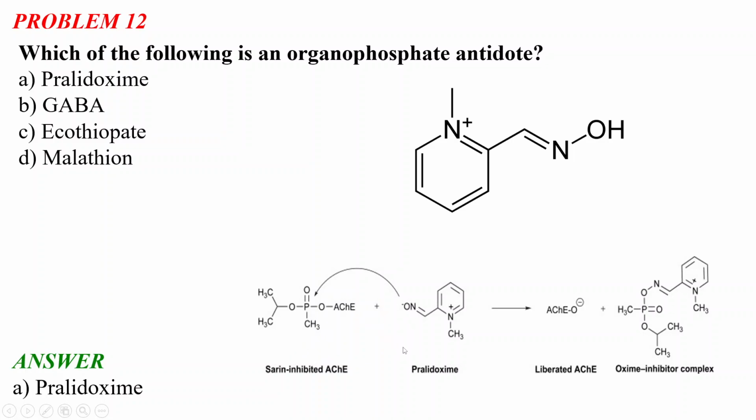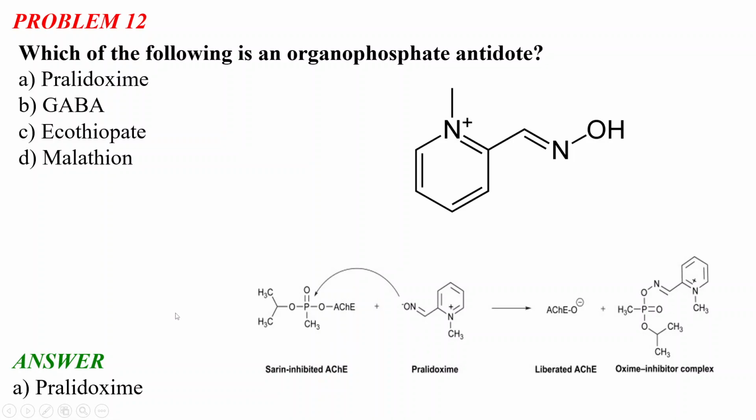So when we use this pralidoxime molecule, what happens? First this H is eliminated from the molecule and we get this O minus. After the elimination of this proton, we get this O minus, and this O minus attacks this phosphate. And what happens? After the attack on the phosphate, the acetylcholine esterase enzyme is liberated. Okay, so we get the liberated acetylcholine esterase, and an oxime inhibitor complex is formed.